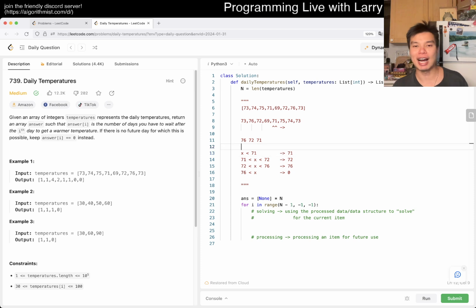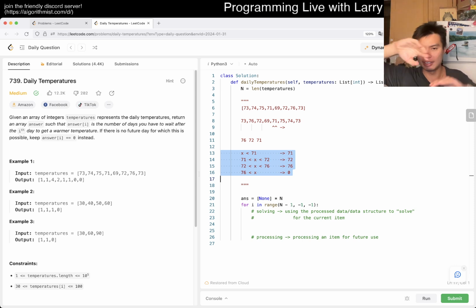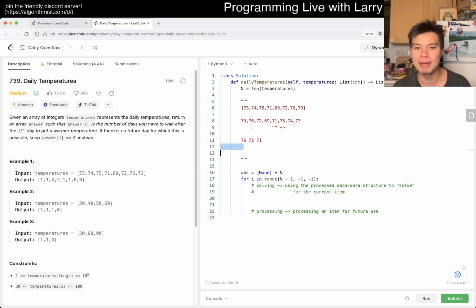And that's basically the idea, right? You just remove things that are not possible. And you see that when you have a 71 here, a number that's bigger than a previous possible number, that number is just not possible anymore, because in the future you can look up this lookup table and see that it's not possible, because 71 is a superset of those smaller numbers, right? And that's basically the idea behind this problem.